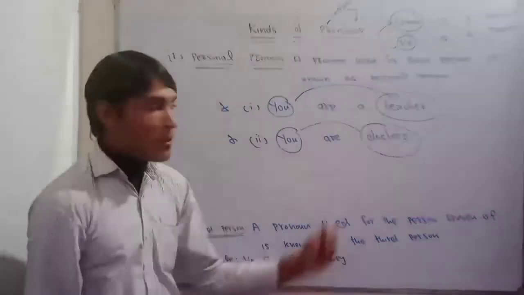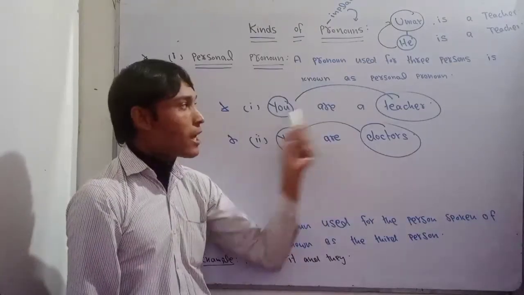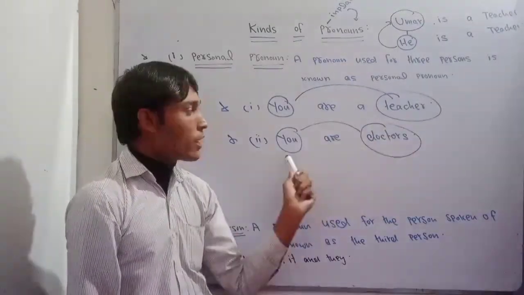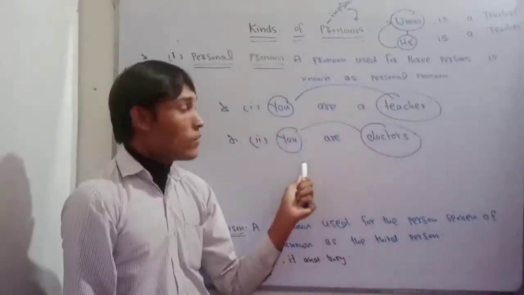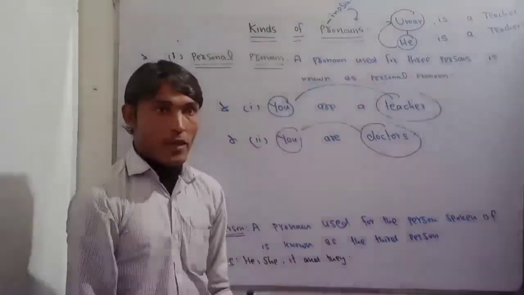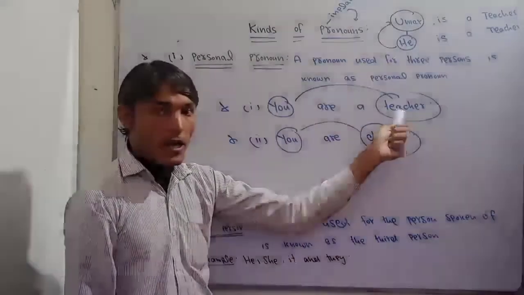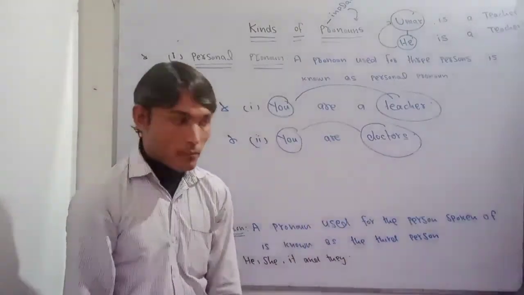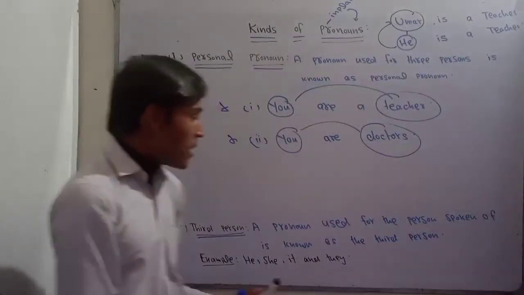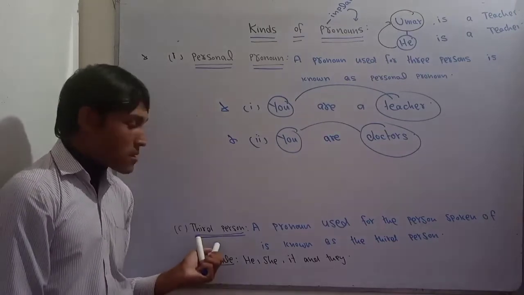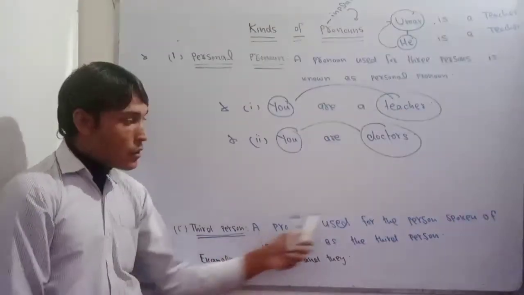So we simply know that "you" can be followed by a singular noun and it can be followed by plural nouns. So we can use "you" in two ways. One is singular and the second is plural. Now if you talk about the third person, the third person pronoun is a pronoun used for